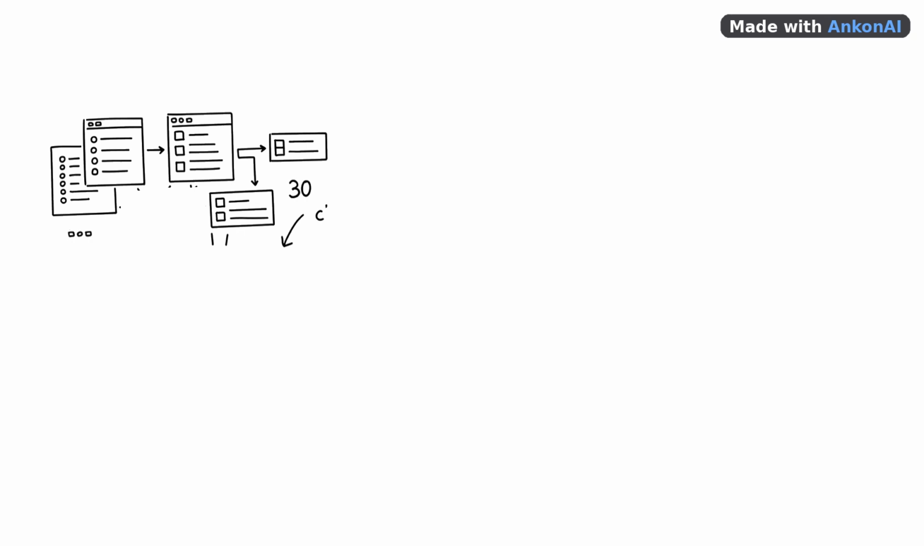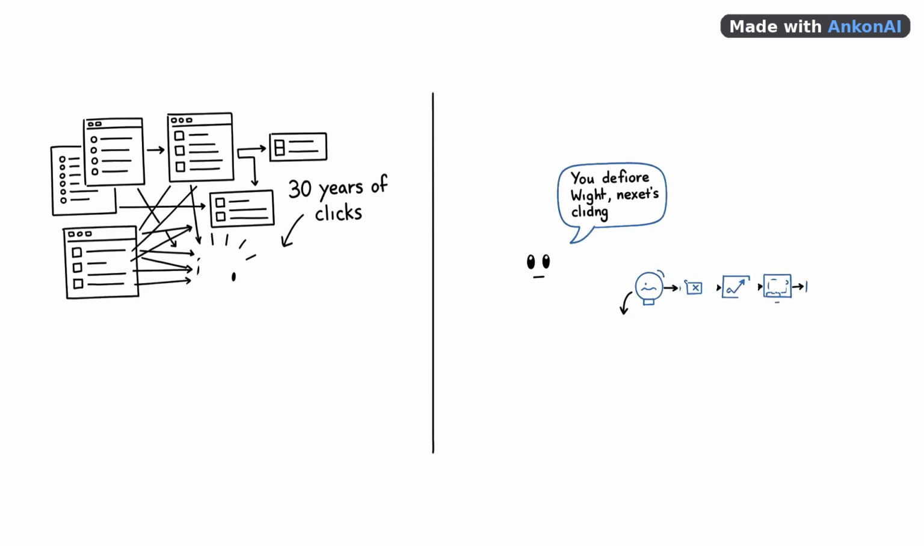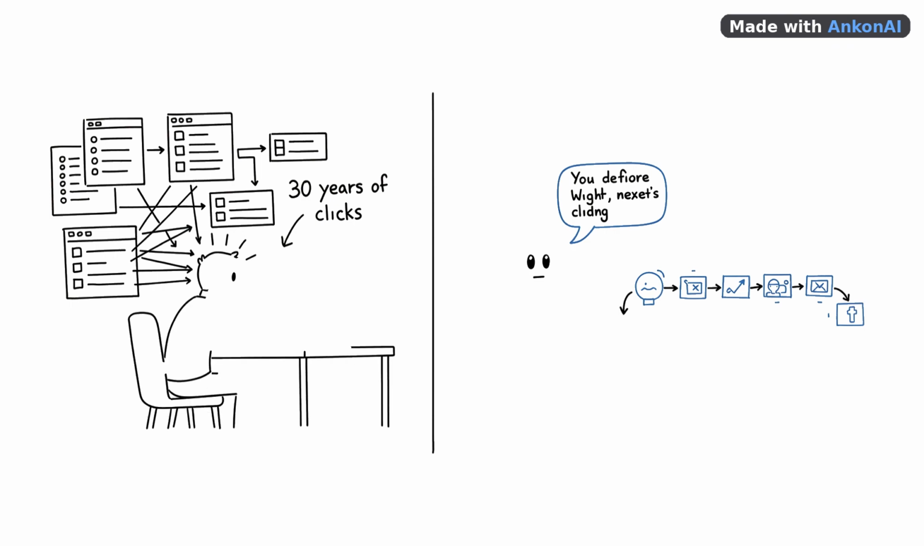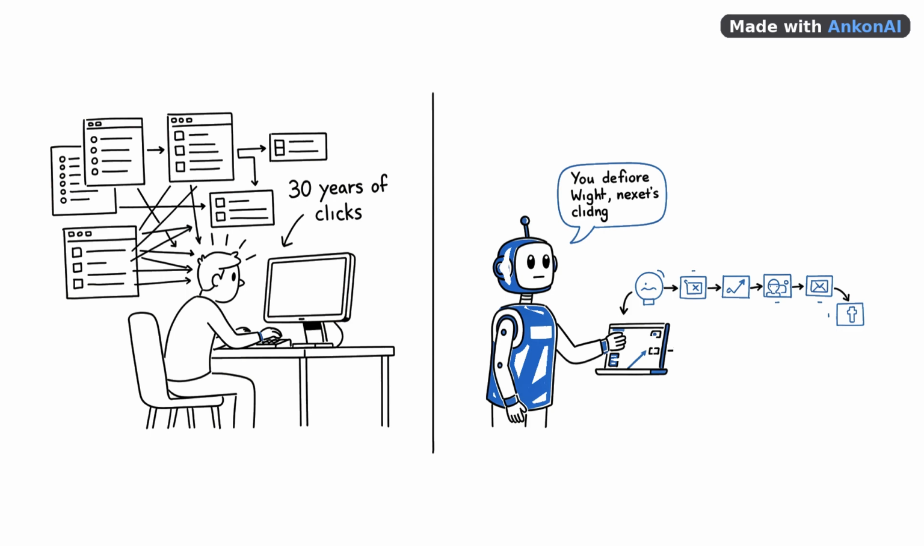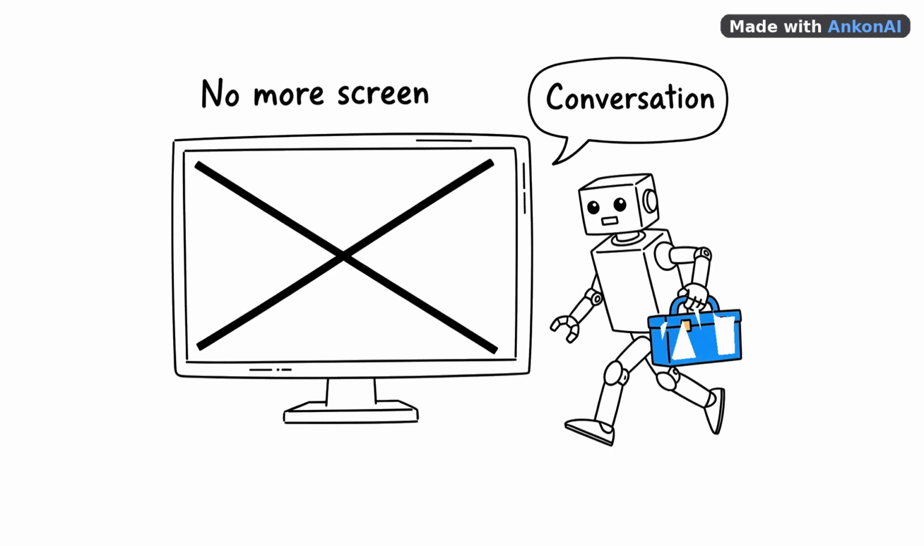Here's what that all adds up to. We've spent 30 years learning to talk to computers through clicks, menus, and commands. AI agents flip that completely. Soon you describe what you want once, and the computer figures out every single step to make it happen. The interface isn't a screen anymore. It's a conversation with something that can actually go do the work.